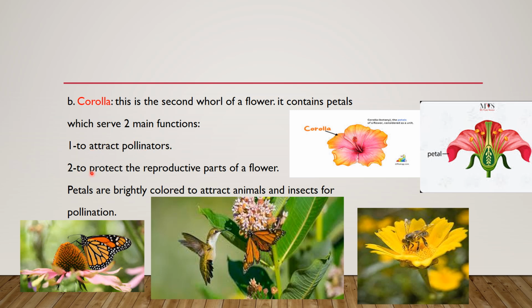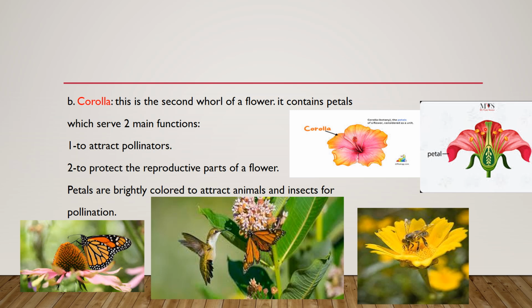Number 2, to protect the reproductive parts of a flower. So the petals protect the reproductive parts. As you see here in this picture, on your right hand, these are the petals, and all these parts in the middle of the flower are the reproductive parts of the flower.